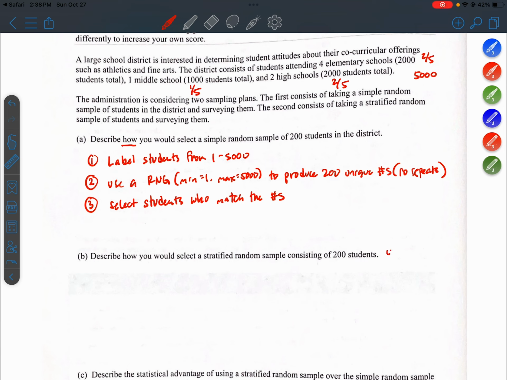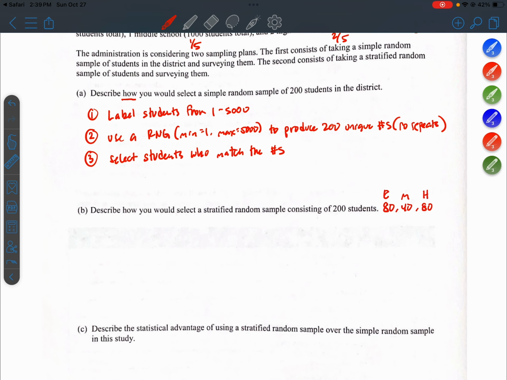So it should be 80, 40, 80. So 80 elementary, 40 middle school, and 80 at the high school level, right? That will preserve that 2/5, 1/5, 2/5 ratio.